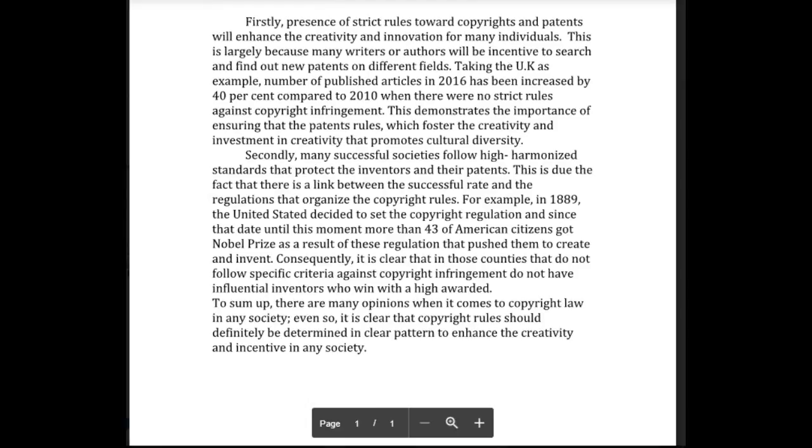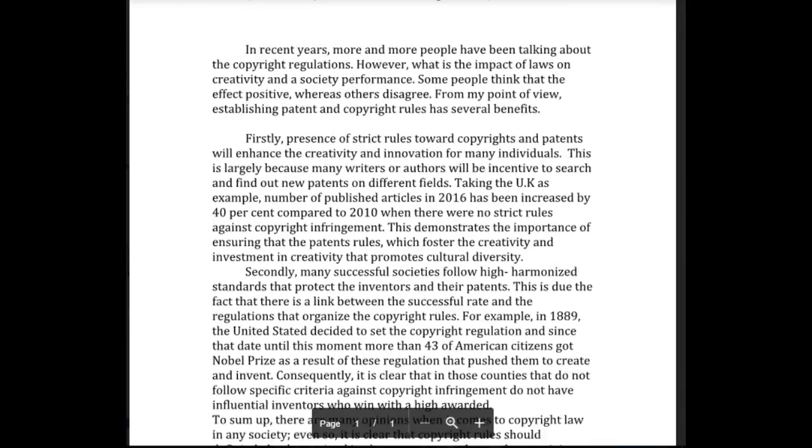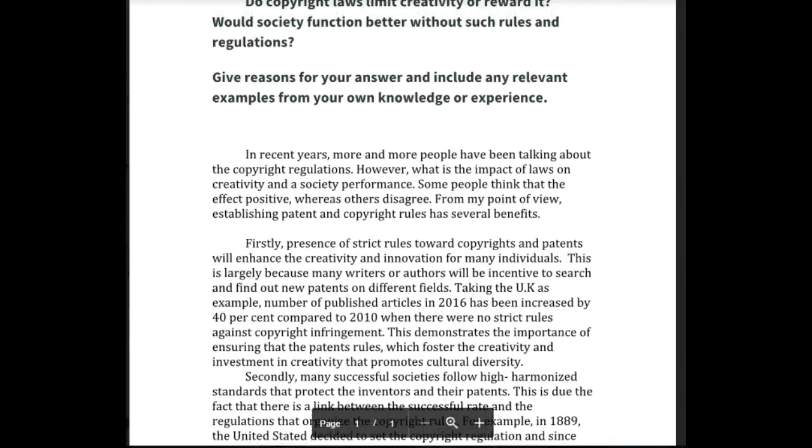"To sum up, there are many opinions when it comes to copyright law in any society. Even so, it is clear that copyright rules should definitely be determined. This is not clear in clear pattern." I'm not sure what you mean by this. "To enhance the creativity, incentives," plural. Incentives what? To create, to produce new materials. Just incentive by itself doesn't really tell us very much, okay? "In any society."